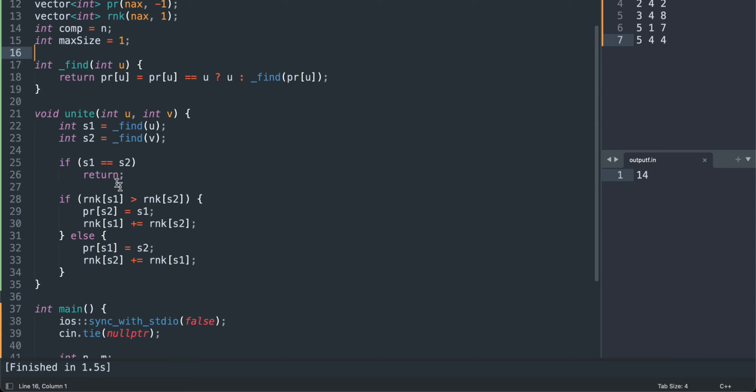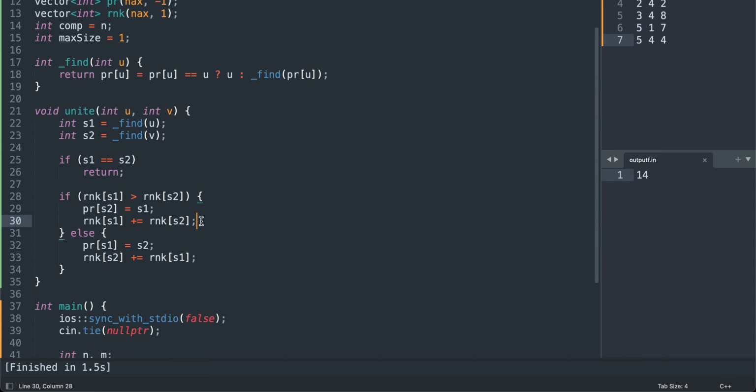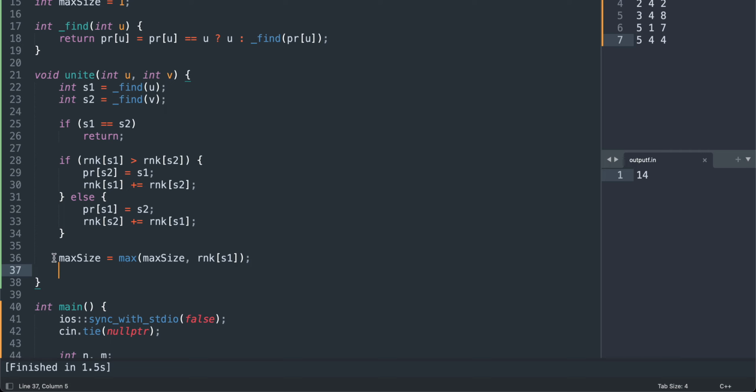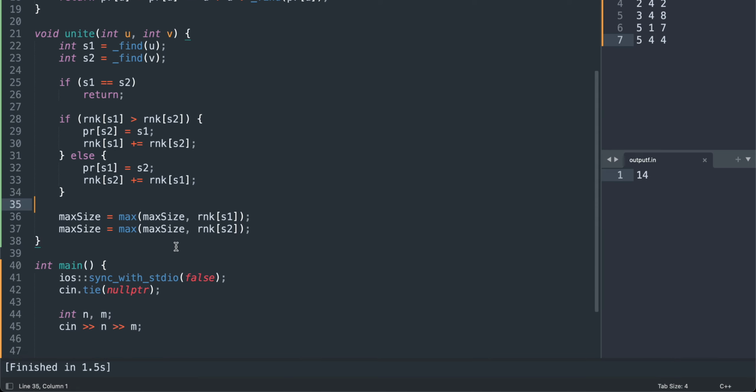So every time we increase the size, we can say max size is nothing but the max of its own value and rank of s1, similarly rank of s2, because these two are the nodes whose rank have increased. So max is fine.